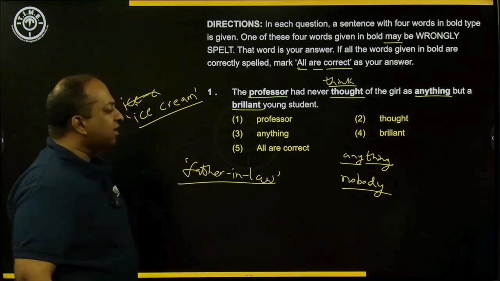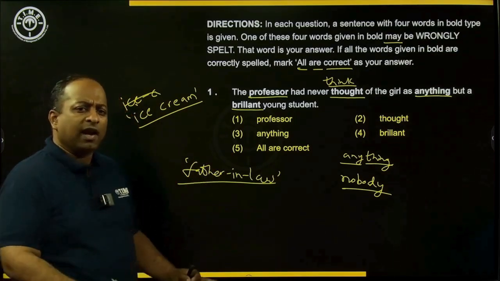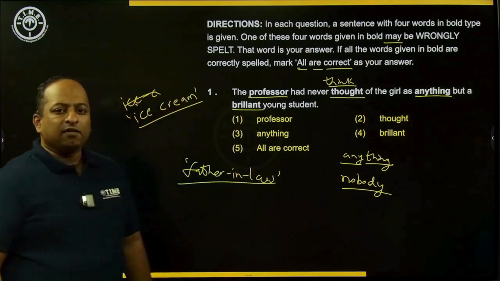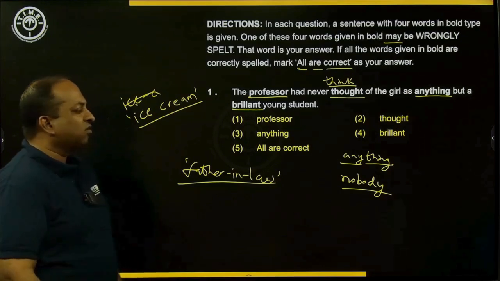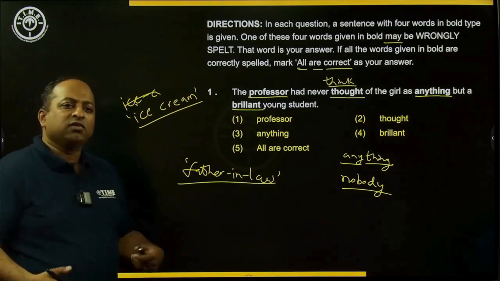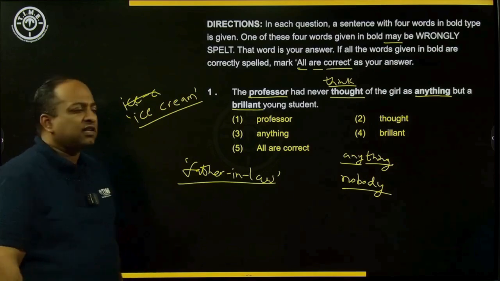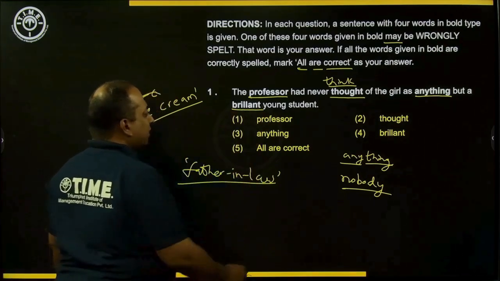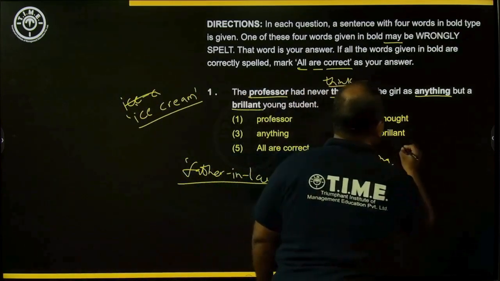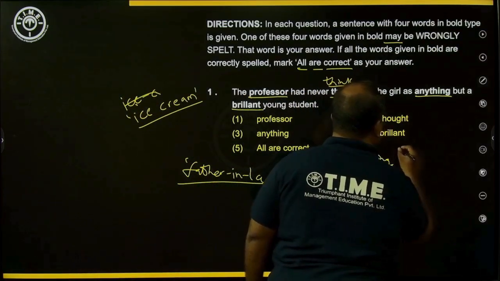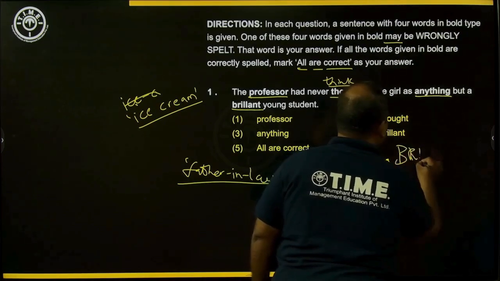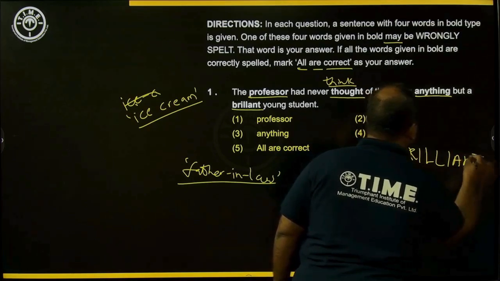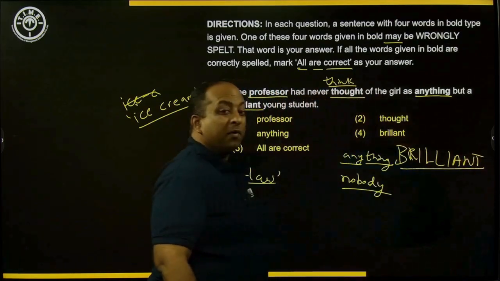So anything is a closed compound word and its spelling is the right spelling. However, the word brilliant refers to someone who is exceptionally well, a genius, who's intelligent, someone who's very smart. The word brilliant is wrongly spelled. The correct spelling of brilliant would be B-R-I-L-L-I-A-N-T, because it's pronounced as brilliant.